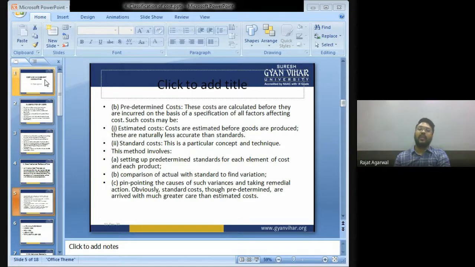Then, what is predetermined cost? बच्चों, these costs are calculated, predetermined, as the name suggests. Predetermined, पहले से ही determine करना, predetermined. These costs are calculated before they are incurred on the basis of a specification of all factors affecting the cost, such as estimated cost, standard cost.